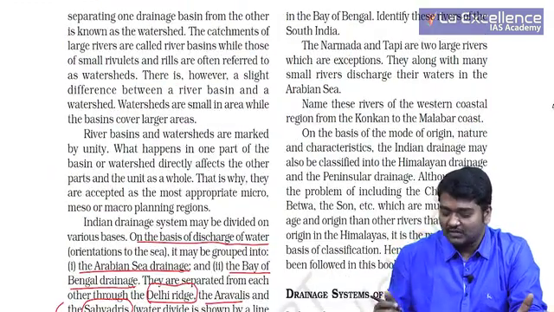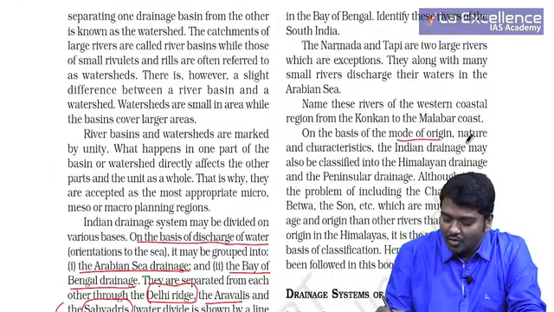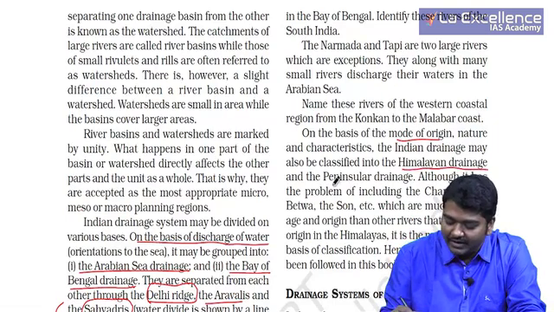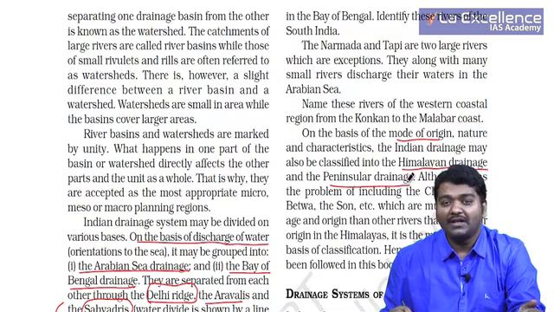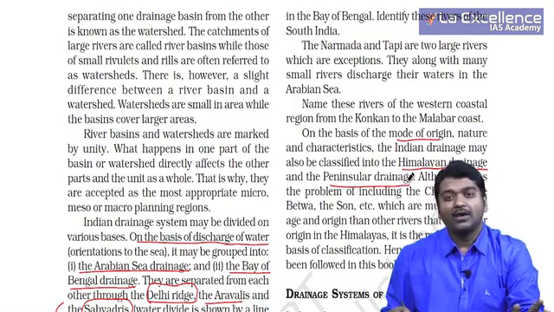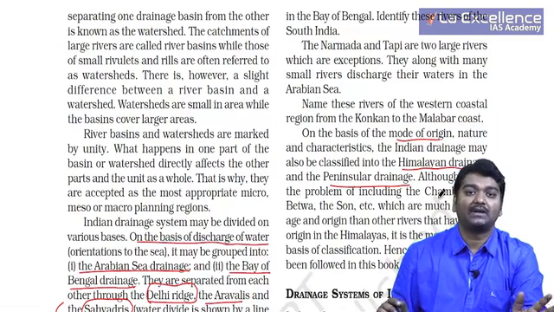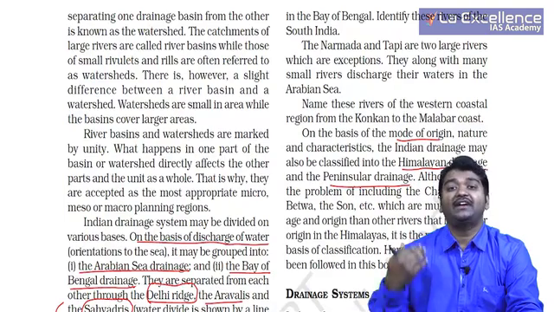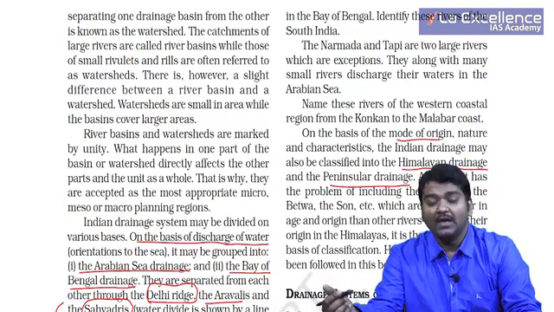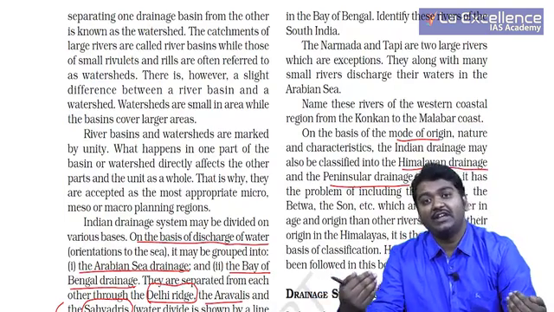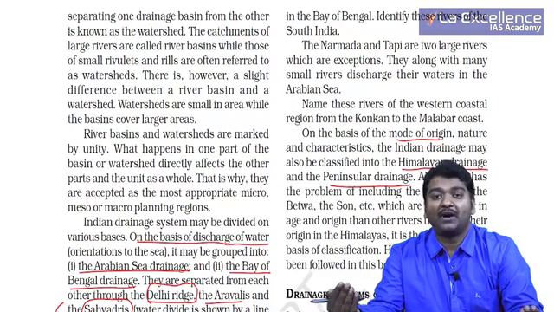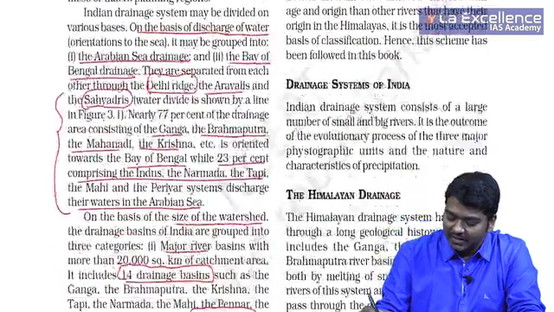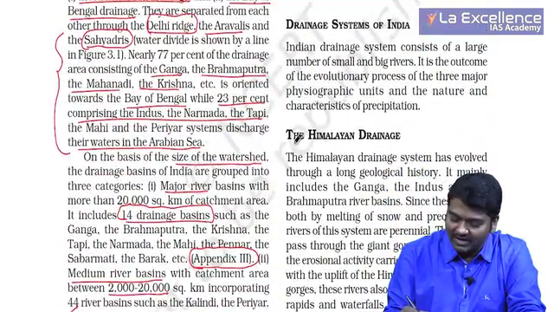Then on the basis of origin, you have old and new, or we call it Himalayan drainage and peninsular drainage. Himalayan is new, peninsular is old. So even though when we consider Chambal, Betwa, Sindh, they are older because they actually originate near peninsula and enter into Himalayan system. So even though it is originating in peninsula, we actually put them under the Himalayan drainage system itself for convenience. So now let us quickly begin with the drainage system of India.